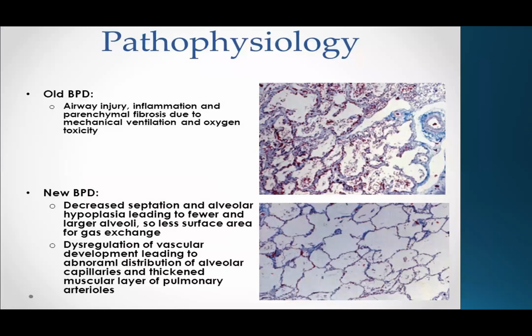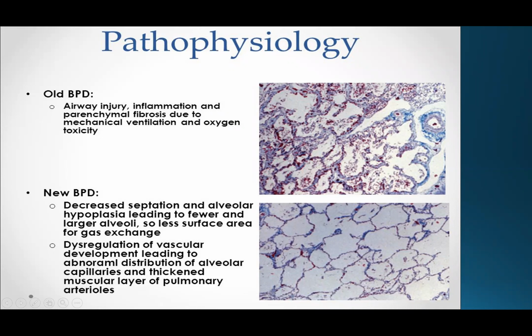Here we have a histology of the old BPD and new BPD. As we said, old BPD is usually characterized by inflammation and fibrosis due to mechanical ventilation and toxicity. But new BPD is arrest in lung development, which is characterized by decreased septation and alveolar hypoplasia, which leads to fewer and larger alveoli, so less surface area for gas exchange.